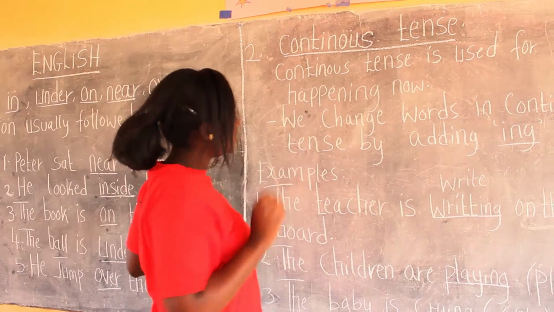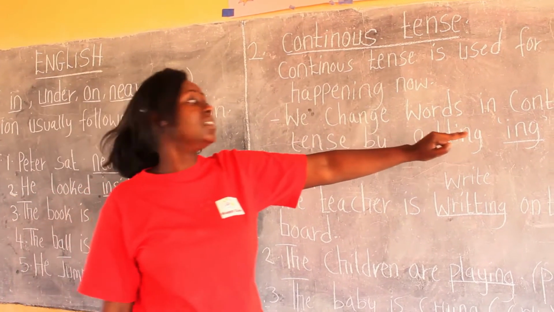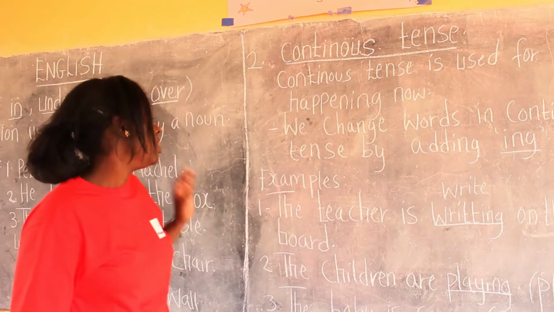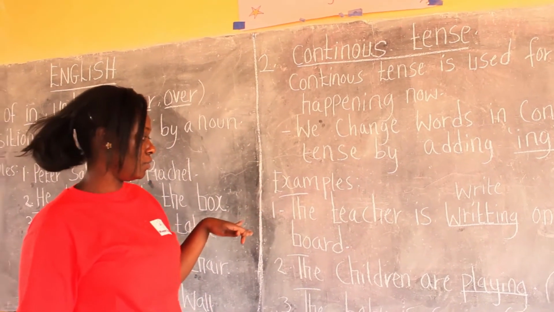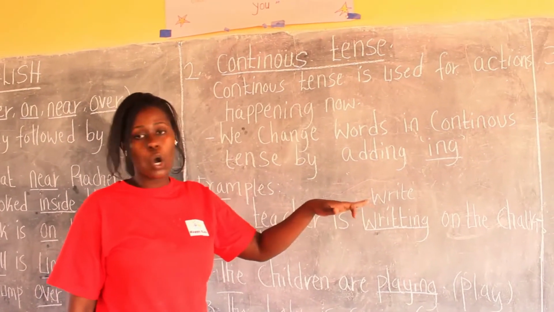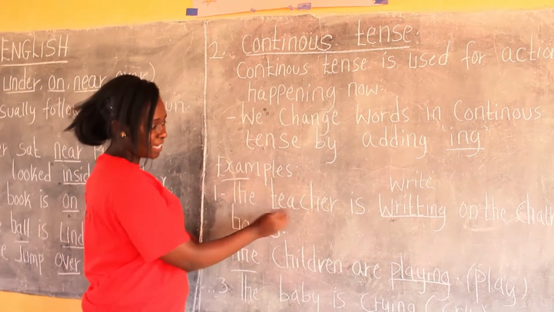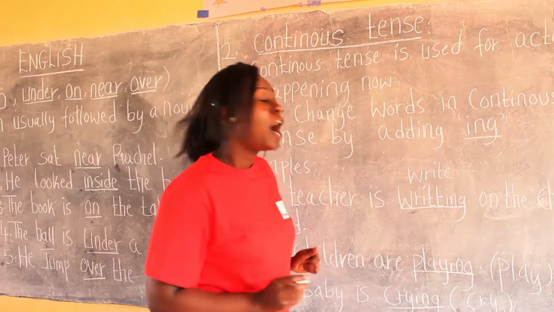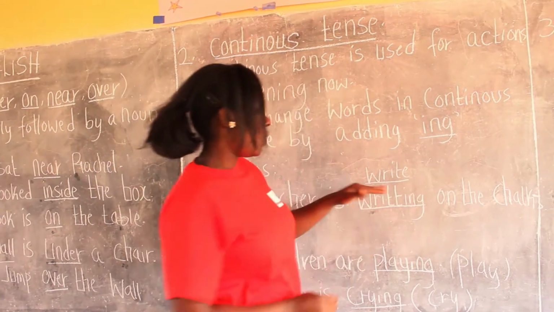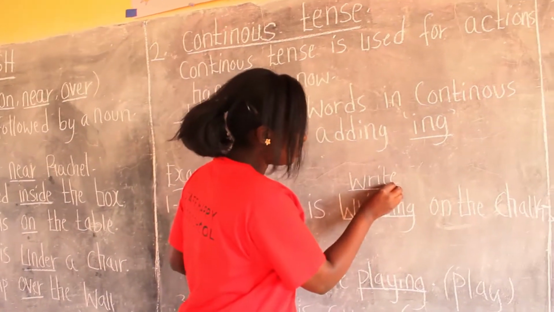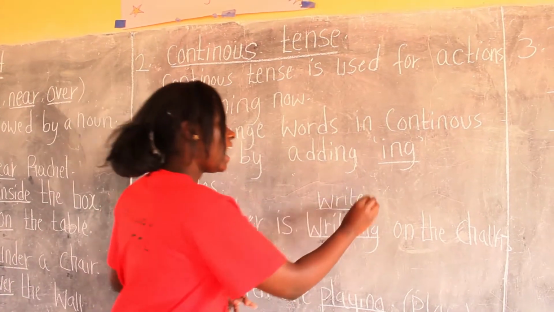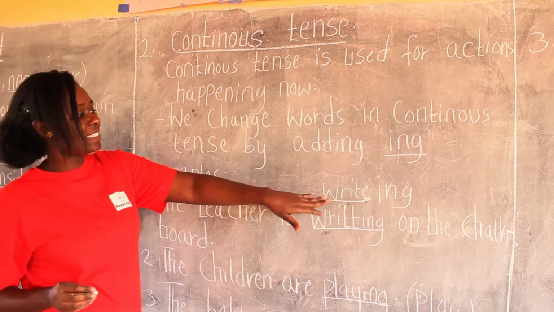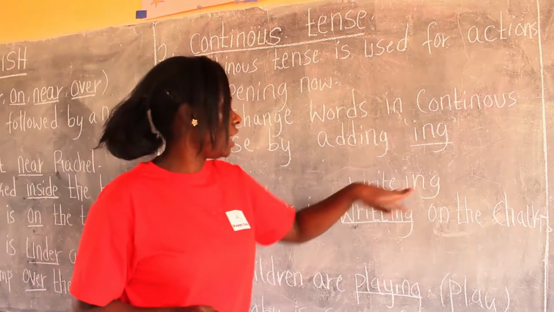I am teaching. We change the words in continuous tense by adding ing. For example, we have these examples here. The teacher is writing on the chalkboard. For example, I am writing on the chalkboard, yes. But which word did I use? I use the word write. What am I going to do? I am going to change this E. Instead, I add ing. That is so that it can be continuous tense.